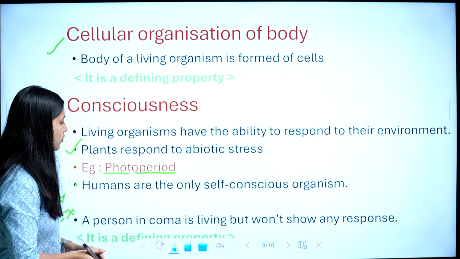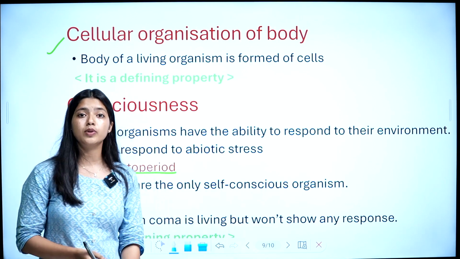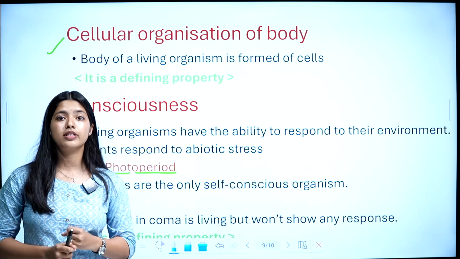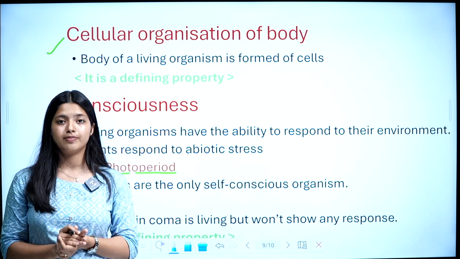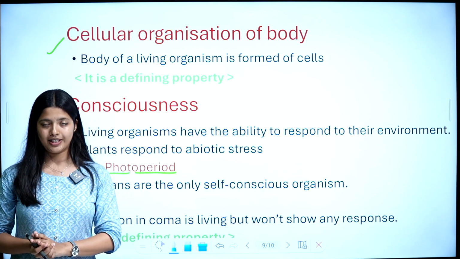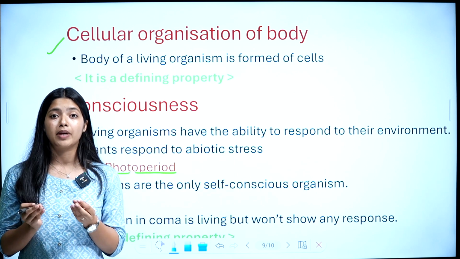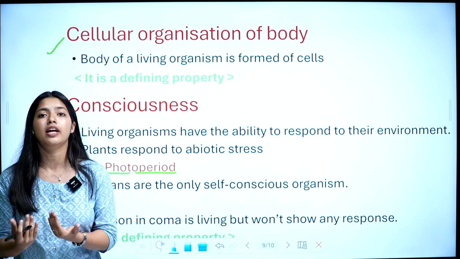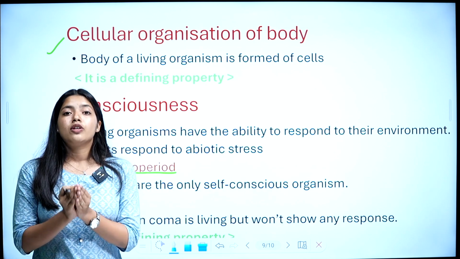So once again, which were the defining properties? The first one is metabolism, which is the sum total of all chemical reactions where food is converted into energy. That is our first defining property. Then comes cellular organization: every body of living organisms is made up of cells. Then consciousness, that we can respond to our environment. So these are the three defining features of living.